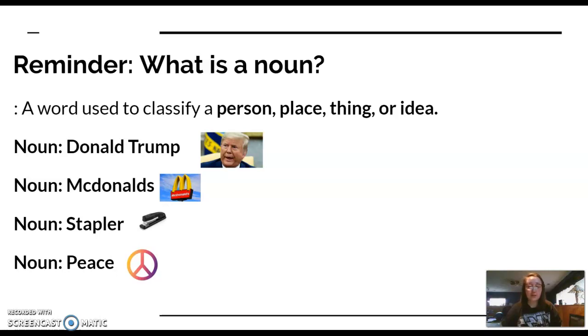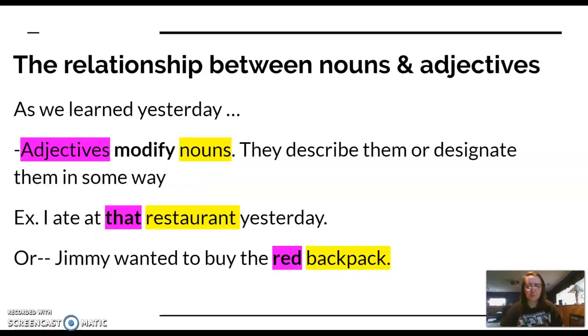So a noun could be Donald Trump, that is a person. A noun could be McDonald's. That could also, I guess, be a thing if you're talking about the food itself, but for this example, it is a place. Stapler is a thing, and then peace, the idea of peace, is an idea, not a thing. It is a non-concrete thing, and therefore it is an idea. I know you guys learned about all of this, but I just wanted to review so that you can actually recognize these things as we are using them as adjectives this time around.